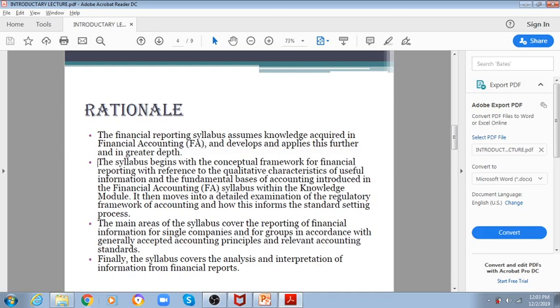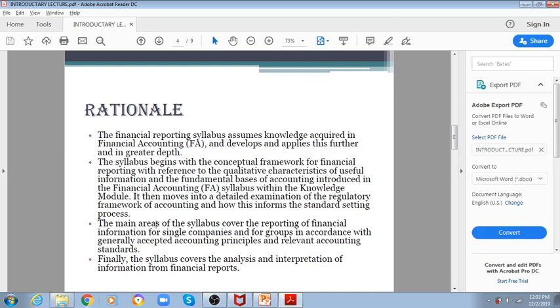The syllabus begins with the conceptual framework of financial reporting with reference to the qualitative characteristics of useful information and the fundamental basis of accounting introduced in financial accounting, that means F3. Within the knowledge module, it then moves into a detailed examination of the regulatory framework of accounting and how this informs the standard setting process. How it will help in the standard setting process, we will study in our syllabus.